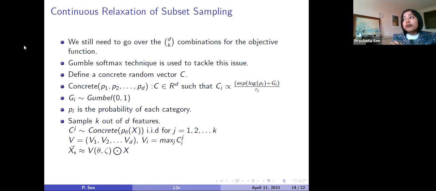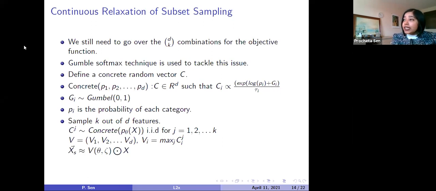Each P suffix i shows the probability of that ith category. Now how is each Ci estimated? Each Ci, as I have shown over here, will be proportional to e to the power of log of pi plus gi divided by tau. So here we are using a softmax, as you can understand from the equation, to estimate the value of Ci.